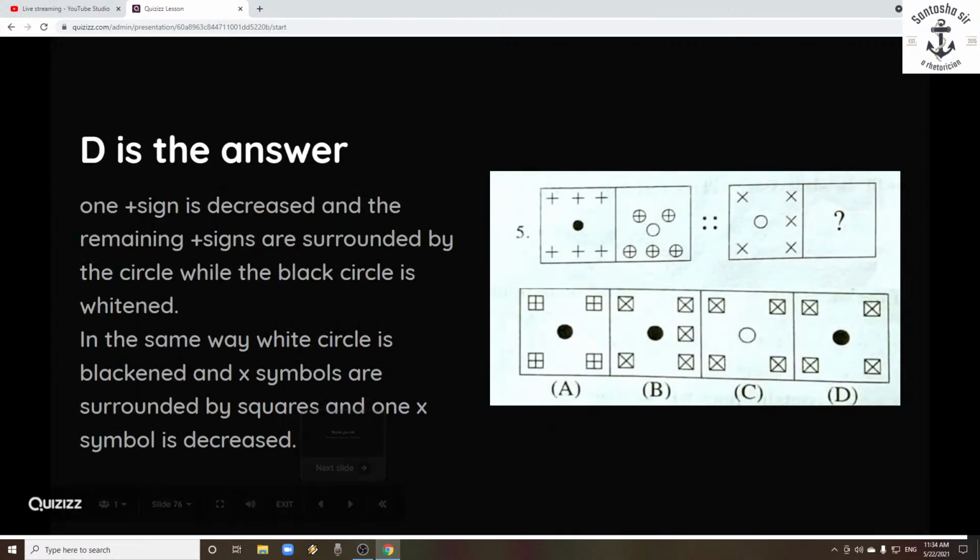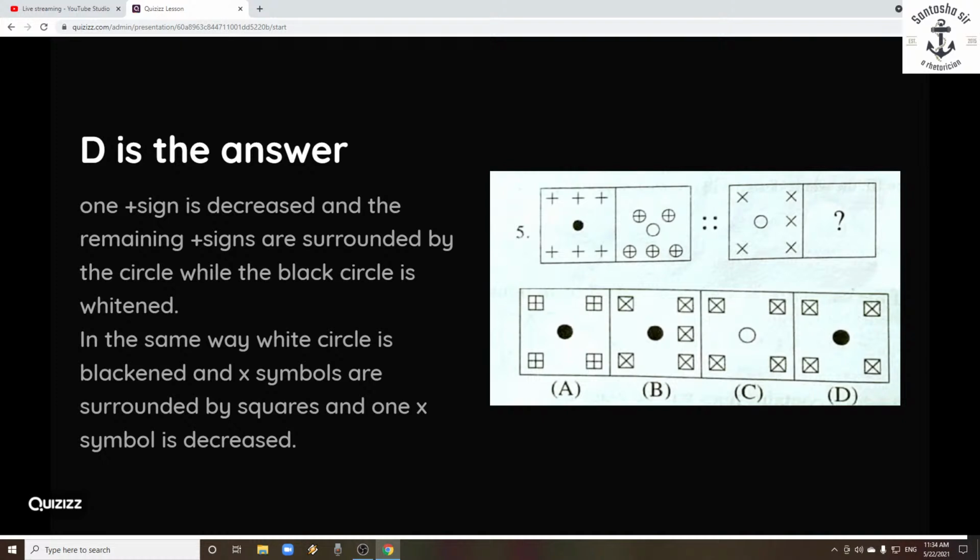Now here, it seems to be very complicated, but if we practice so many questions like this, it becomes easy. See, one plus sign is decreased, and then the remaining plus signs are surrounded by the circle, while the black circle is whitened. So the black one became white.